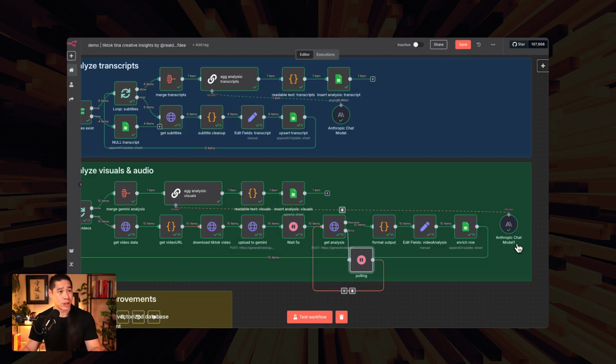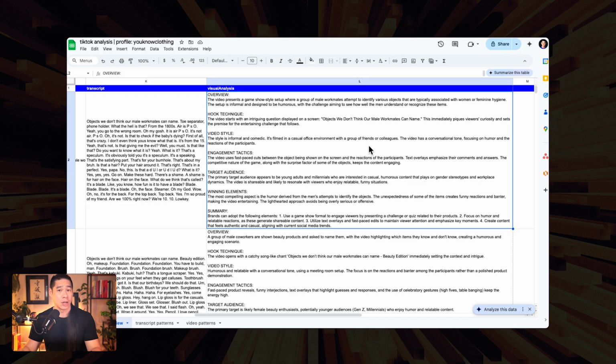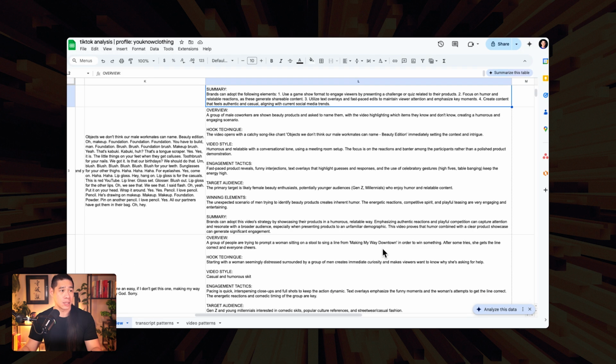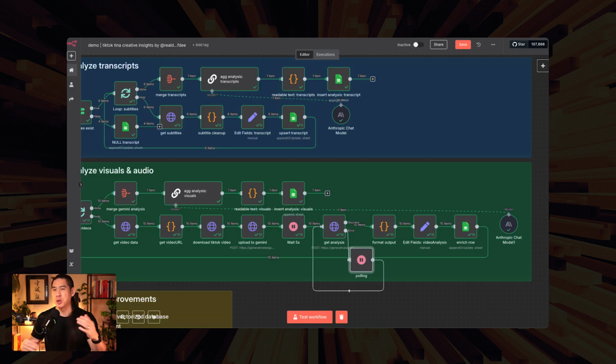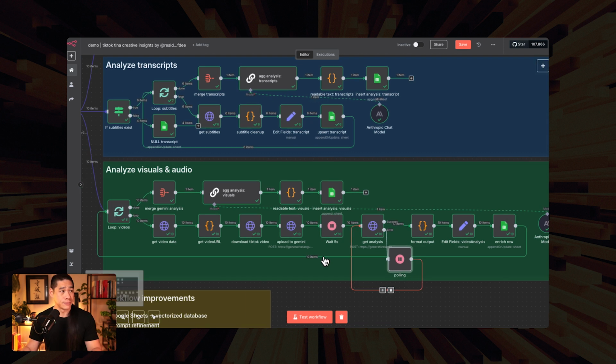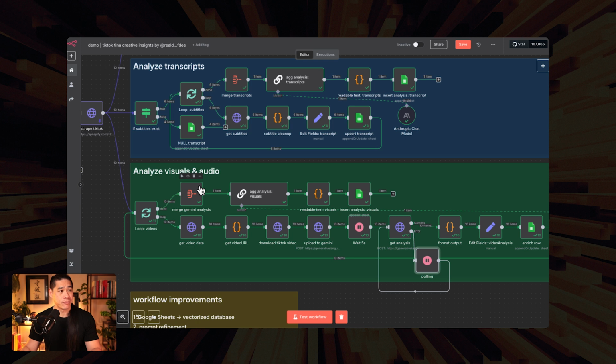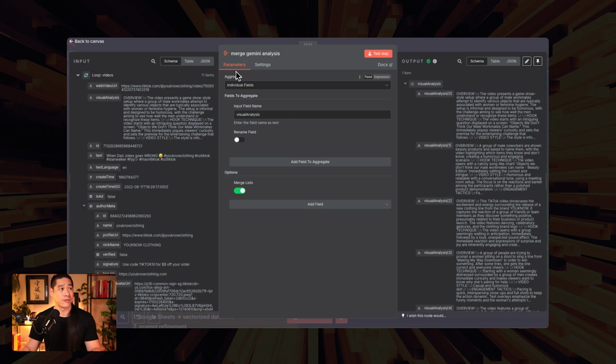Each time this runs through and it finishes, you'll be able to watch it happen inside of your Google Sheet because it will start to populate one by one, which is kind of cool to watch if you're new to this or you're doing this for the first time, to see the workflow actually play out in front of you. Once all of these are done, we merge them into same style as before.